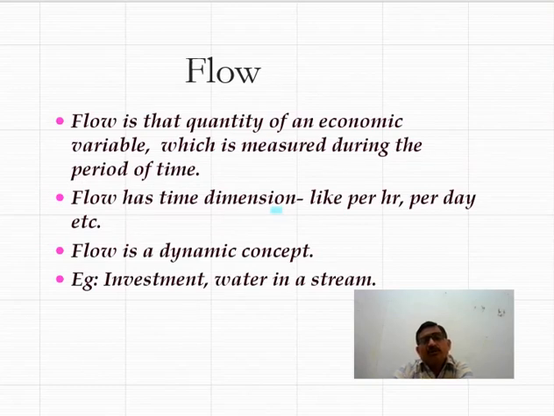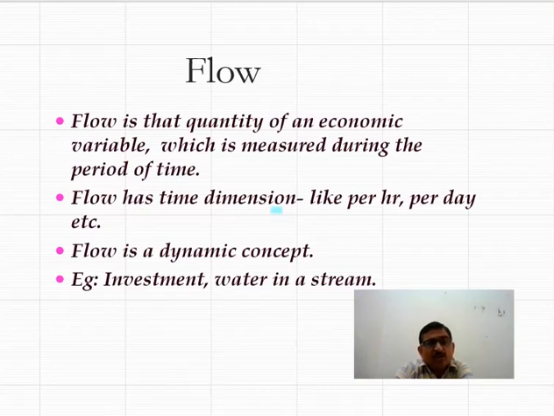Now the flow. Flow is that quantity of an economic variable which is measured during a period of time. For example, from 1st April to 30th April. In between this, the quantity which is measurable during a given period of time is called a flow concept, and flow has a time dimension. Flow is a dynamic concept. Stock is not a dynamic concept. Stock is a static concept. For example, investment and water in a stream are examples of flow variables.